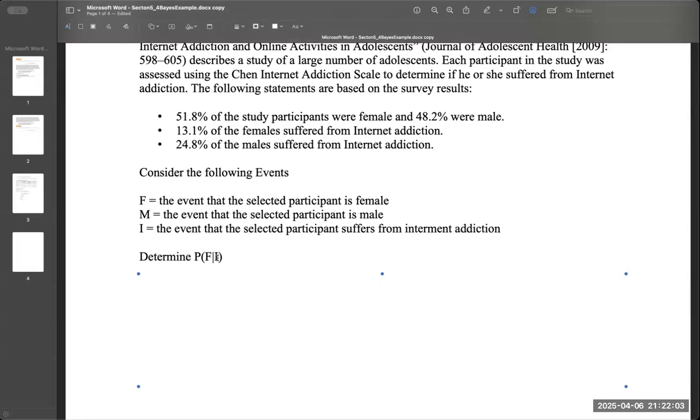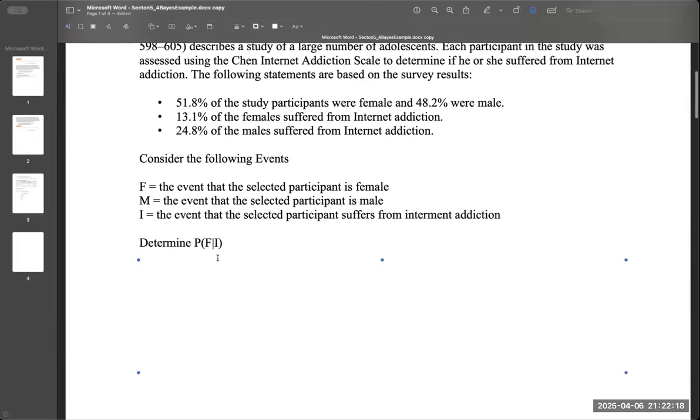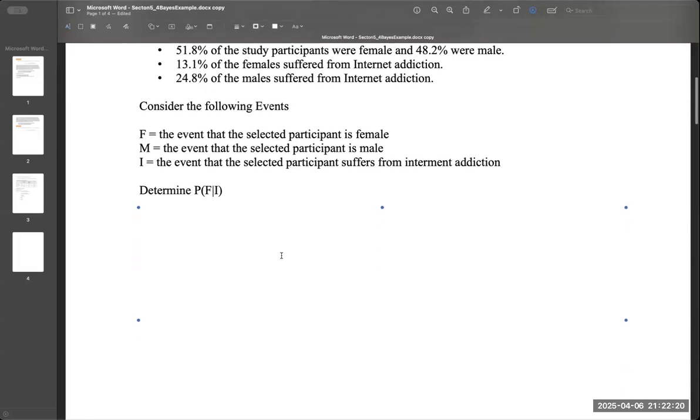And so I have the information for the other way: if they have an internet addiction, I know that they're, given that they're female, but I don't have this direction. But I can use a hypothetical thousands chart to think about what that would mean.